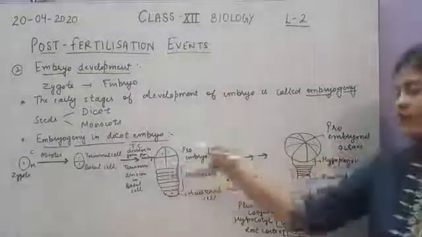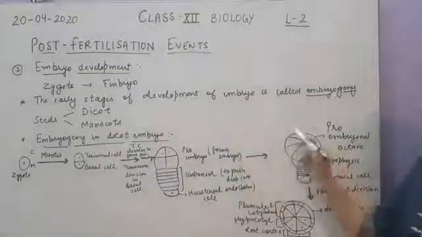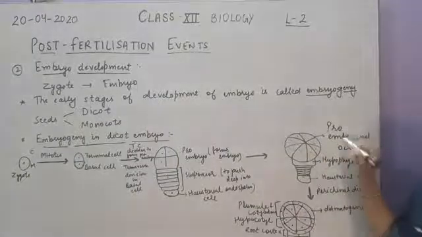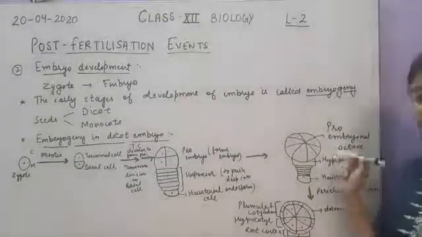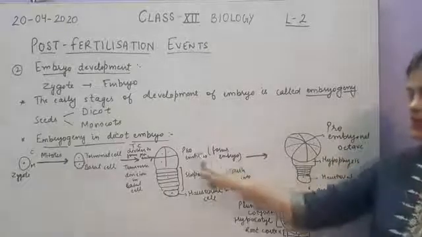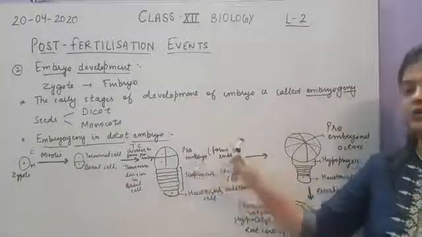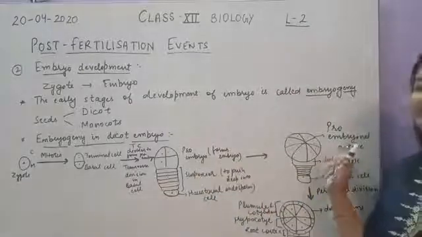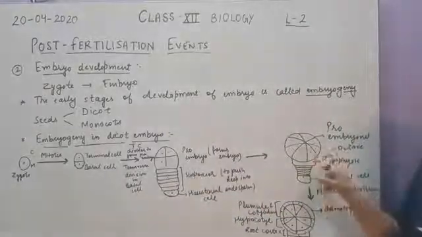Now these 4 cells have been divided into 8 cells, and this 8 cell structure is called proembryonal octave. It is called octave because it contains 8 cells. Earlier it was called proembryonal quadrate. Now it is called proembryonal octave.